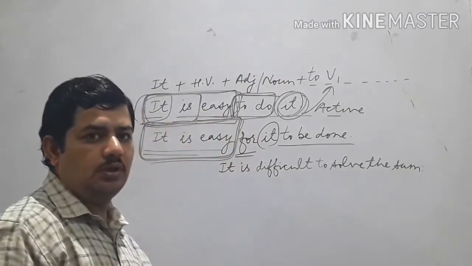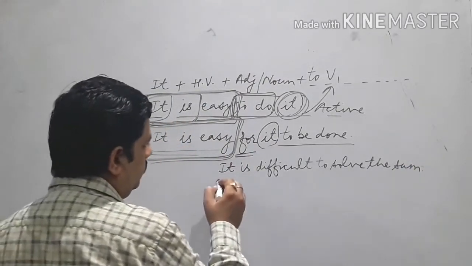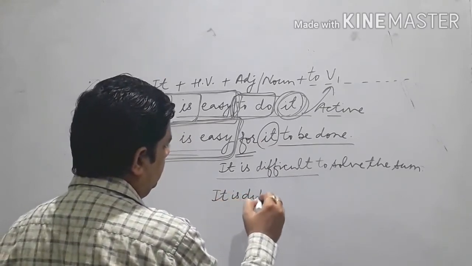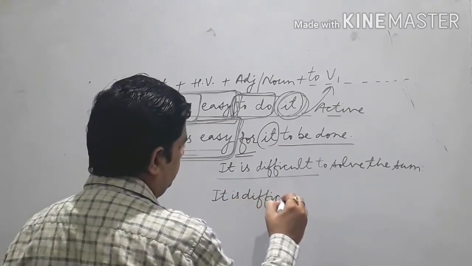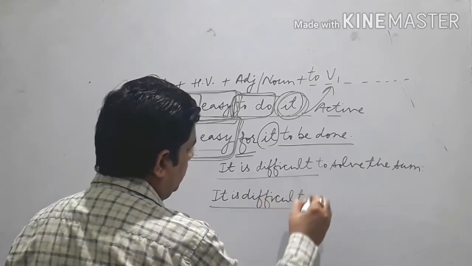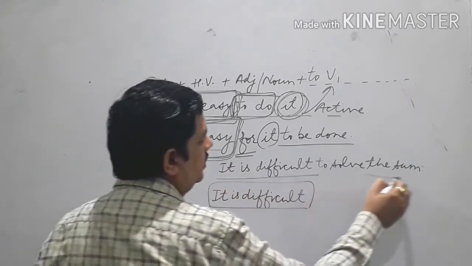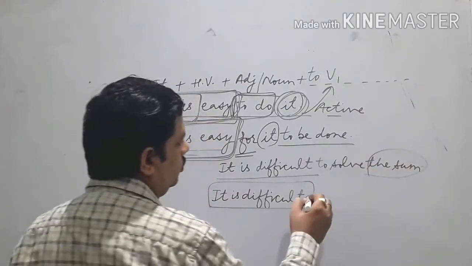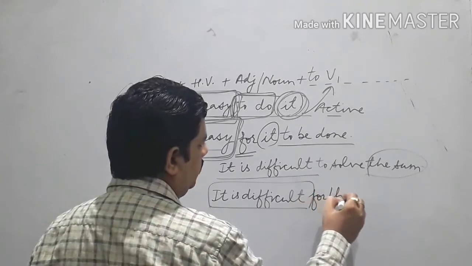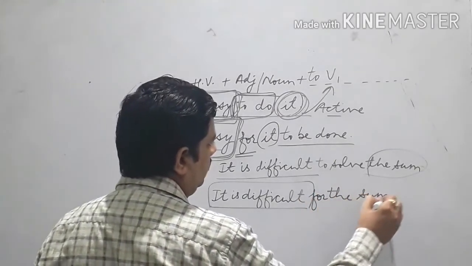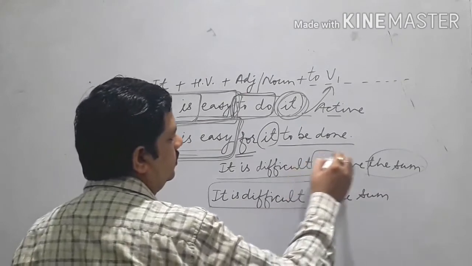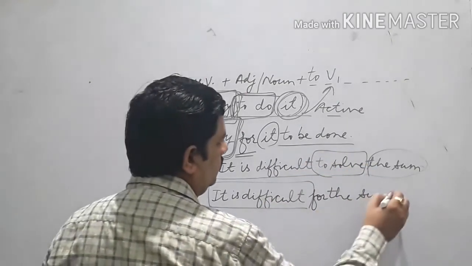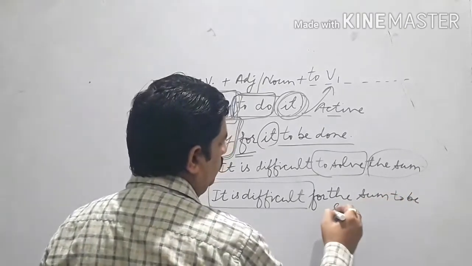So what will you do? Write as it is this part of the sentence: it is difficult. Clear? And then see the object, the sum. So before that you write "for". It is difficult for the sum. Clear? Now what remains? "To" plus first form. So you convert it into "to be" plus third form: to be solved.